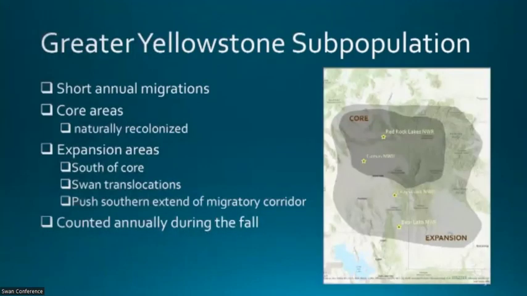So some things we know about the Greater Yellowstone subpopulation. They're characterized by short annual migrations. And as you noticed in Dave's talk, we describe them in terms of core areas and expansion areas. So the core areas are those areas that encompass Red Rock Lakes, where we had a relict population, and surrounding areas where these swans are thought to have naturally recolonized. The expansion areas really focus on the south side of the core in this light gray. And my understanding is that this was a human-mediated translocation effort to really push that southern extent of their distribution and extend that north-south migratory corridor to give them more options if there's a harsh winter. These birds are counted annually during the fall, usually in September.